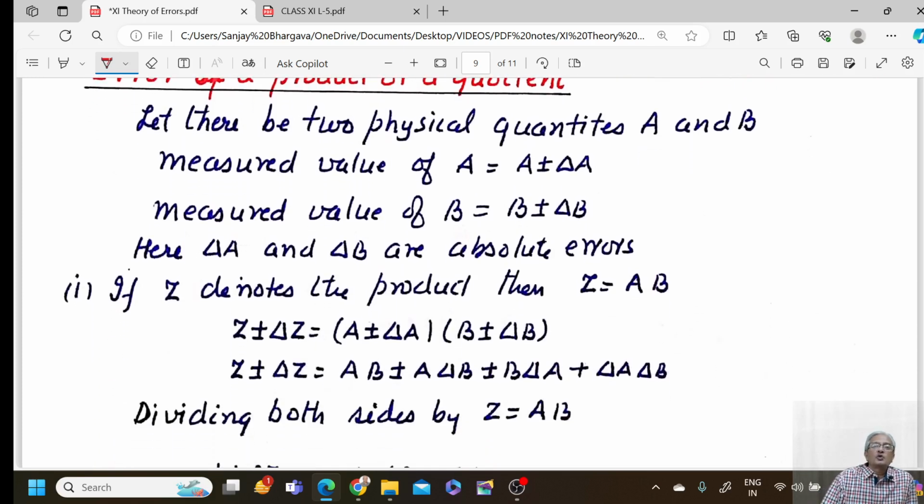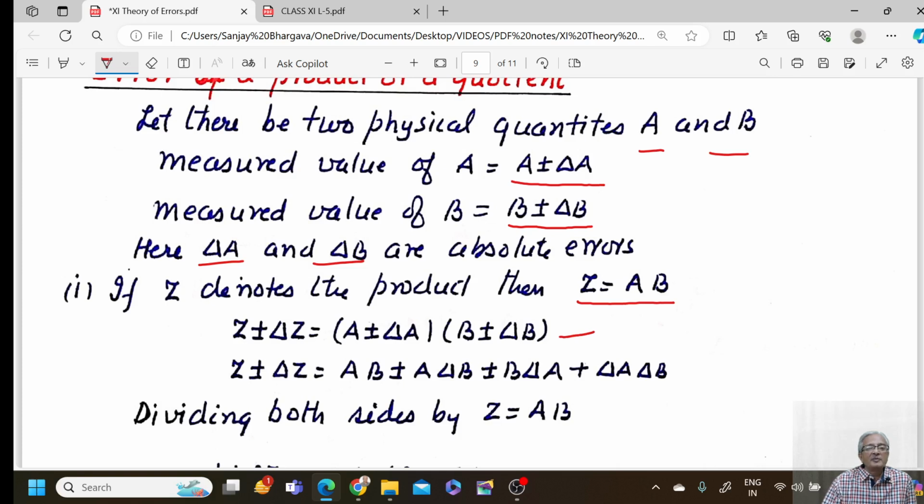So again, there are the two quantities A and B. The measured values would lie between A plus minus delta A and B plus minus delta B. Once again, delta A and delta B as usual are the absolute errors in the measurement of A and B respectively. Let the product be Z is equal to A into B. Z plus minus delta Z is equal to A plus minus delta A into B plus minus delta B.